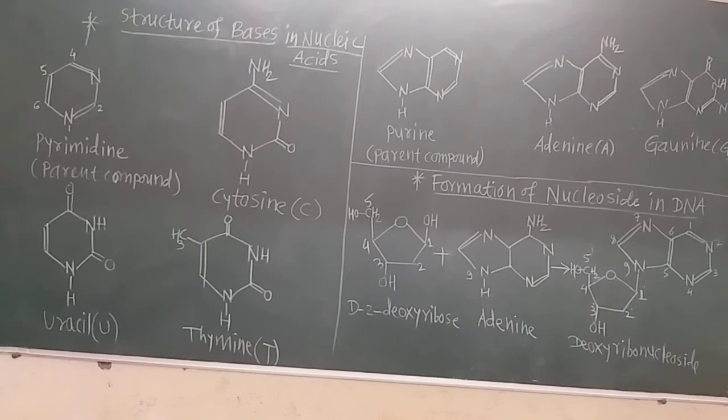Now see here: AMP means adenine monophosphate, dAMP means deoxyribose adenine monophosphate, uracil monophosphate, deoxyribose thymine monophosphate. Such wording is there. The small letter d in the beginning indicates the deoxyribose in the nucleotide.